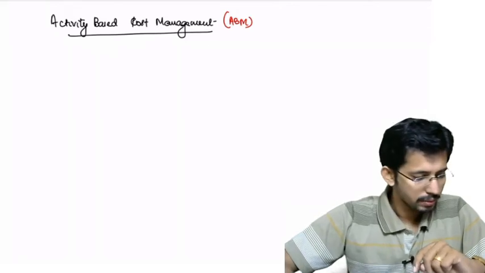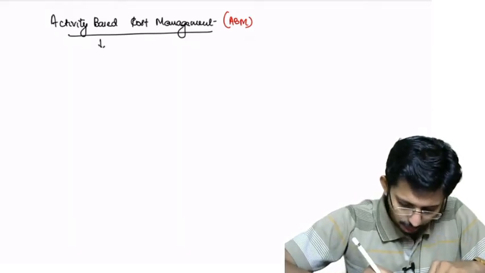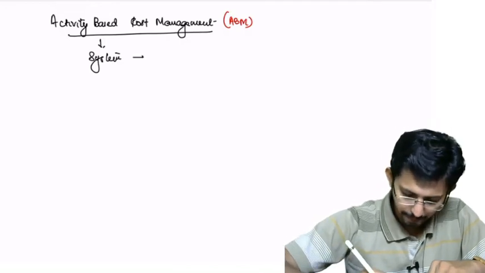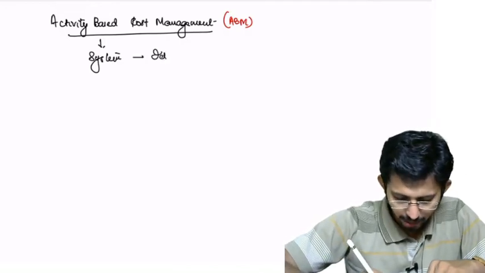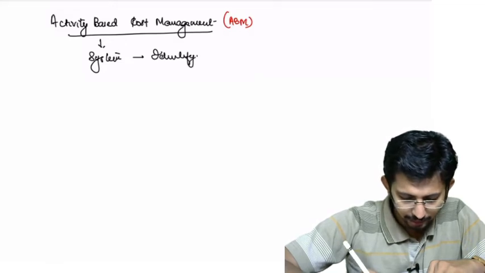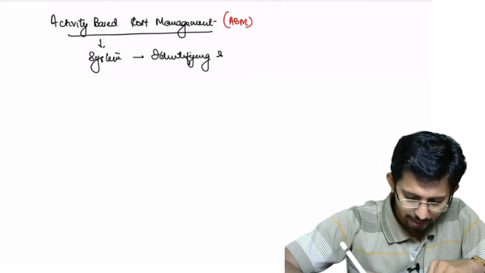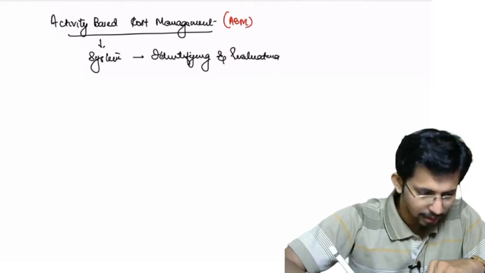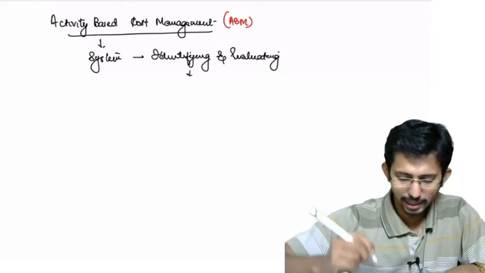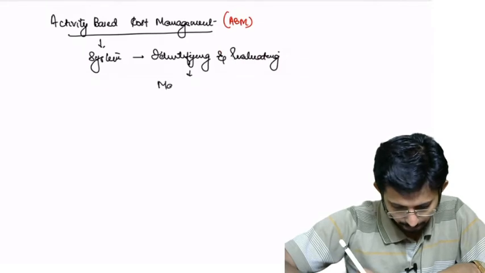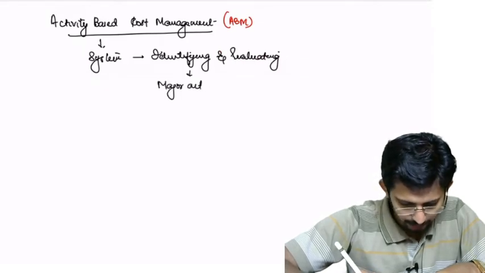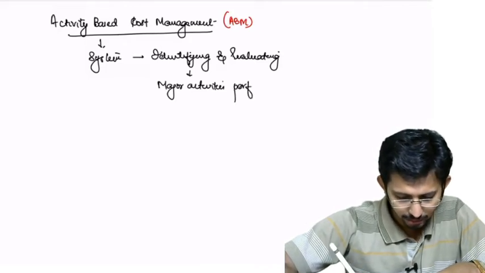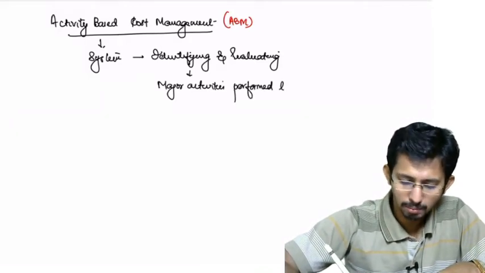It is a system of identifying and evaluating the major activities performed by an entity.